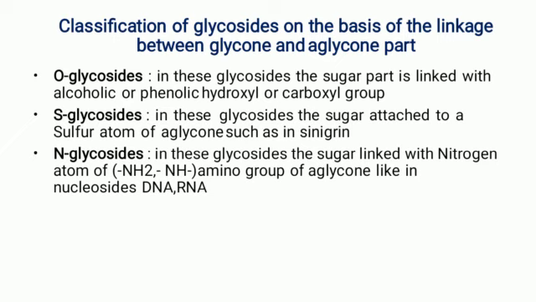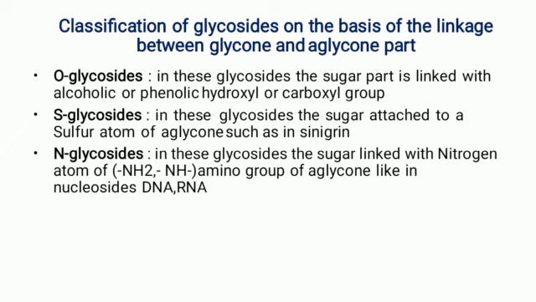The first classification under that is O glycosides, then S glycosides, N glycosides. So O glycosides: in this glycoside the sugar part is linked with the alcoholic or phenolic hydroxyl or carboxylic group. Means glycon and aglycon part of the glycosides are linked by the alcoholic or maybe phenolic group or maybe the carboxylic group. Hence it is an O glycoside.